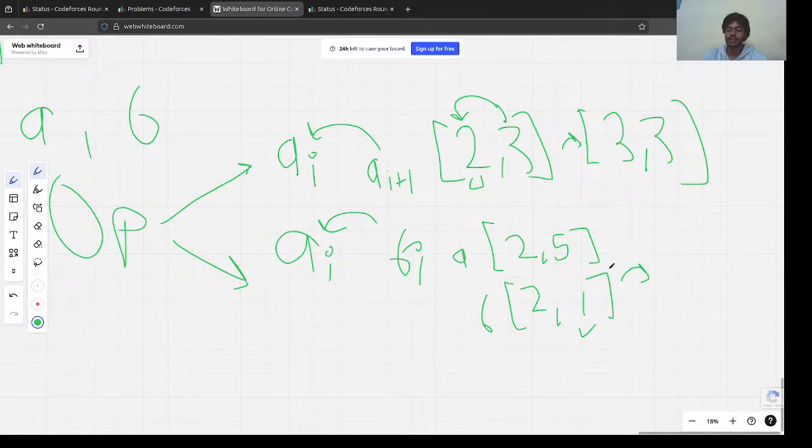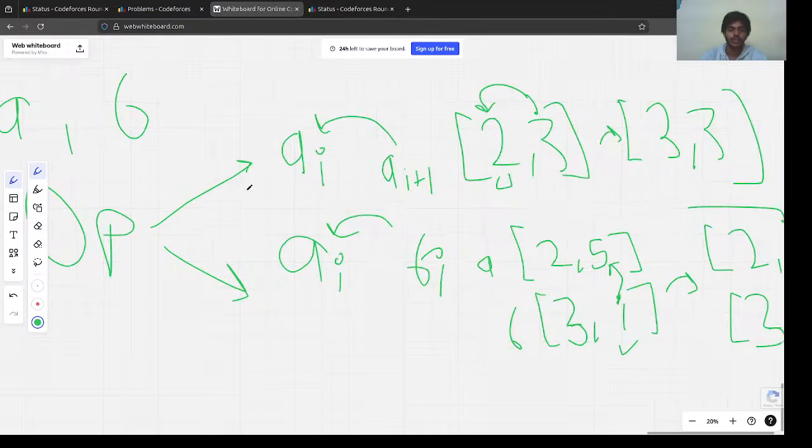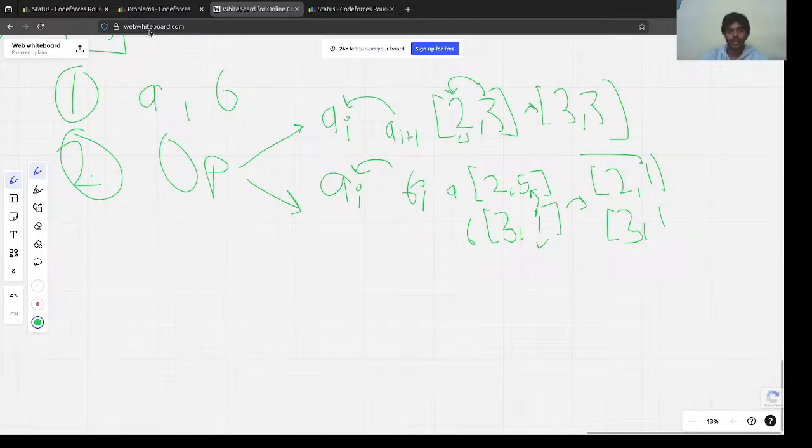So what would be the final A and B? A would be 2 comma 1 and B would be the same as it was before. Only this BI would replace 5 and it would result in 1 in A, right? So we have these two operations and we have two arrays.